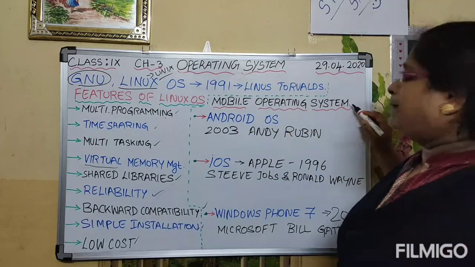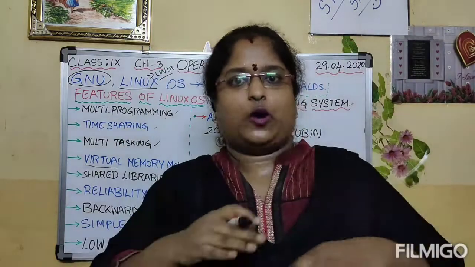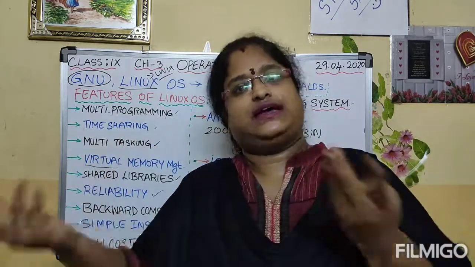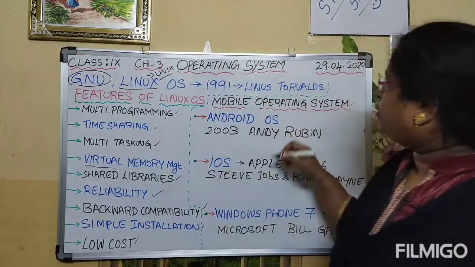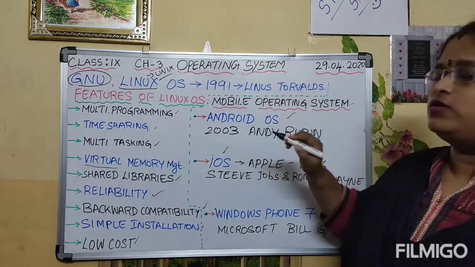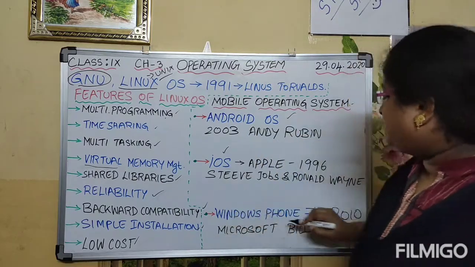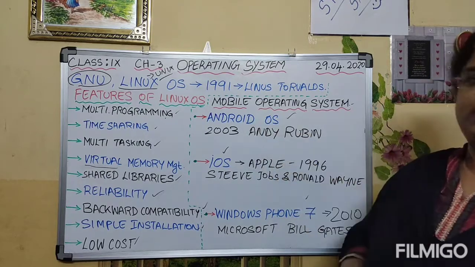Now let us see about mobile operating system. We can run mobile operating systems on smartphones and even on tabs. These are the examples of mobile operating systems: Android OS, iOS, which we can also say iPhone OS, and Windows Phone 7. First let us see about Android OS.